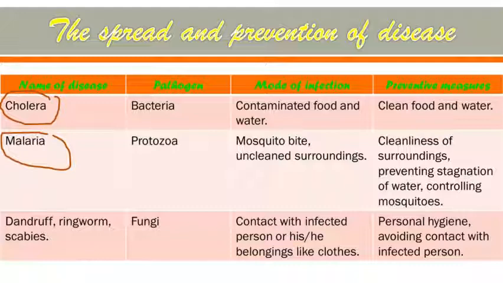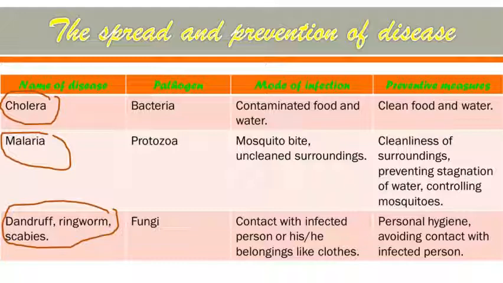Preventive measure: cleanliness of surroundings, preventing stagnation of water. That means again, if the water is stored for more time, the growth of mosquito will increase, and controlling mosquitoes. Next is dandruff, ringworm, scabies. Pathogen is fungi. So dandruff, ringworm, and scabies can occur through the fungi, and mode of infection is contact with infected person, or his or her belongings like clothes.